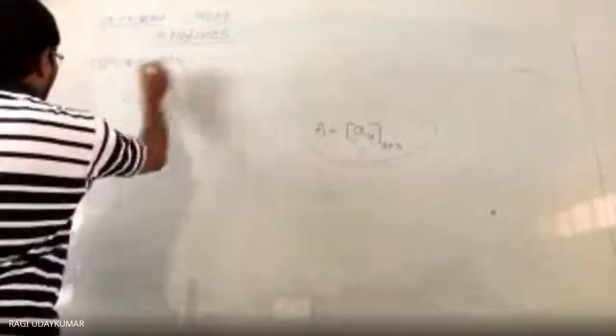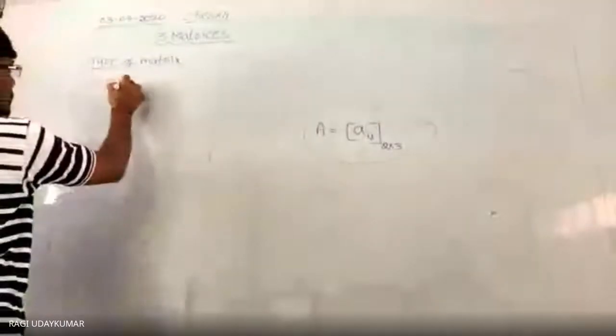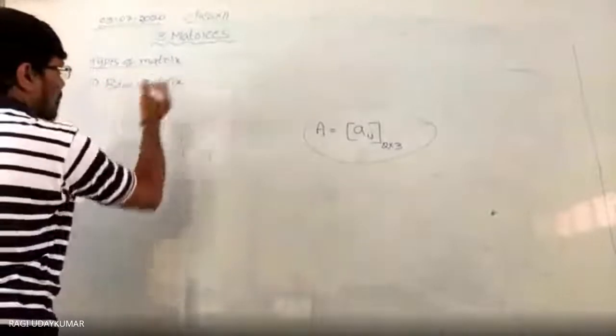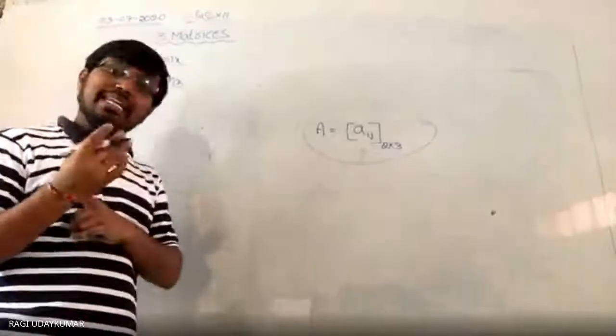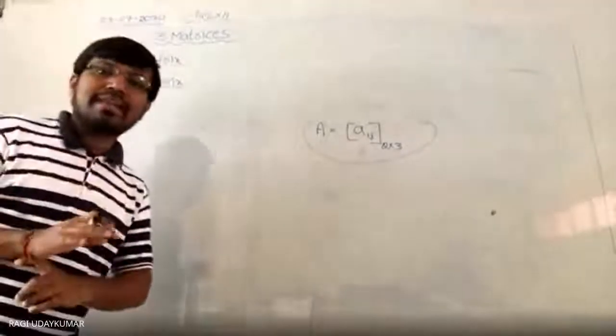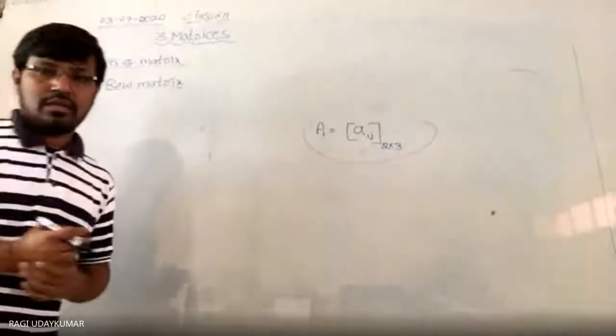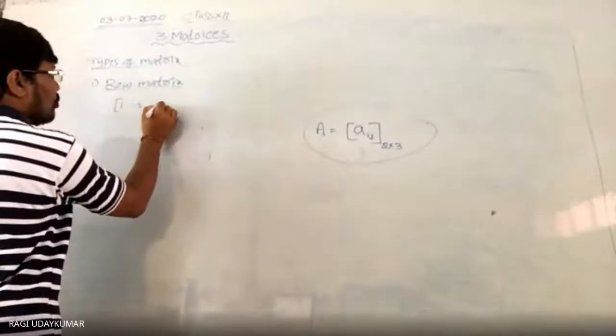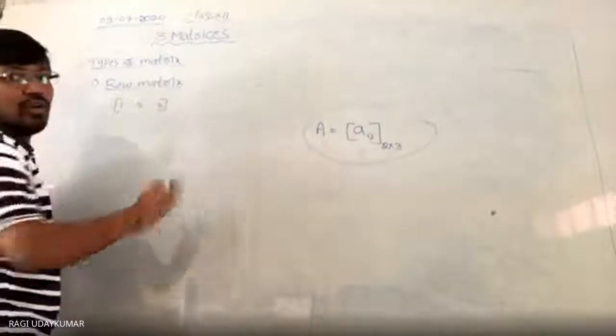Types of the matrices. The first one is row matrix. If a matrix contains only one row and any number of columns, then that matrix is called a row matrix. Only one row will be there. Suppose you take here 1, 2, 3, a single row.